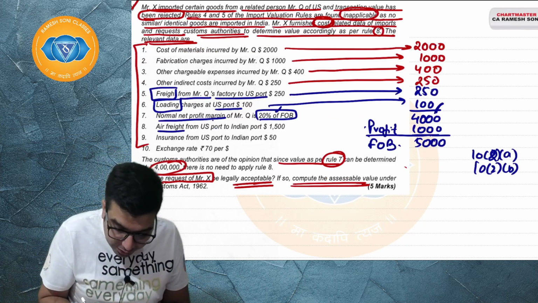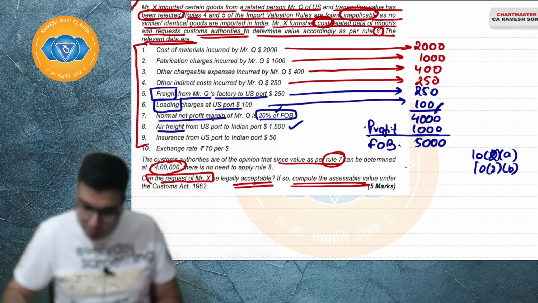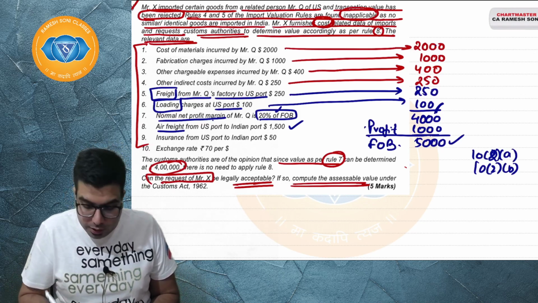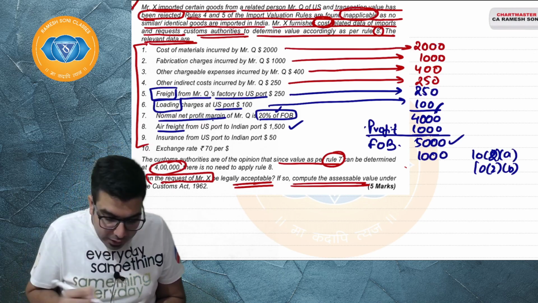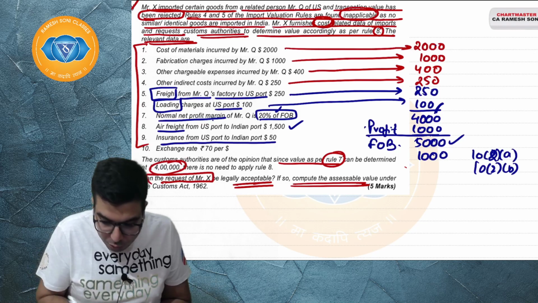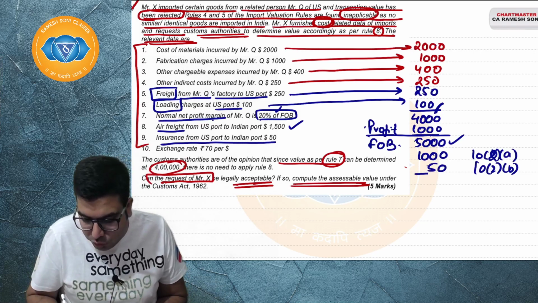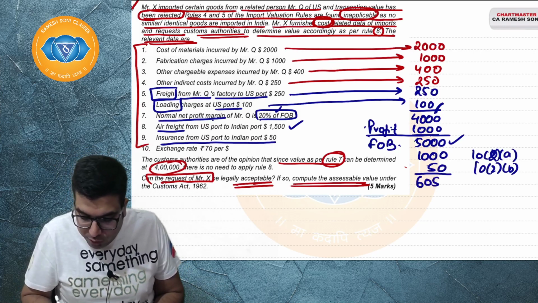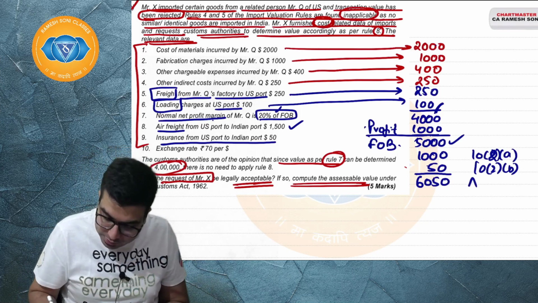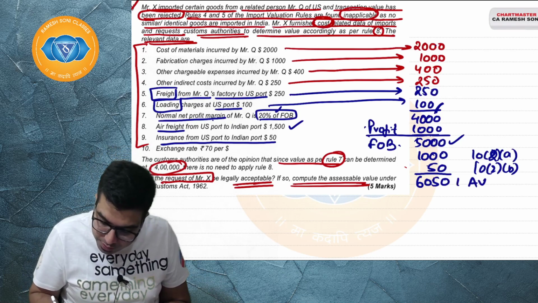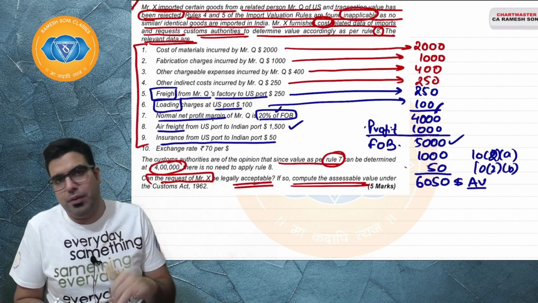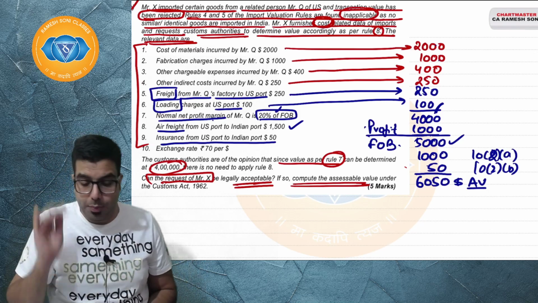Actually, is 1500 and Baba 20% of FOB, 5000 into 20% means 1000. And sir, insurance from US port, insurance is $50, actually is given, we will take actual. And sir, it comes down to 6050 as the S-level value. Sir, S-level value in dollars is 6050. Then sir, we will go ahead and multiply exchange rate and we will find out Indian S-level value. I hope everyone is clear.